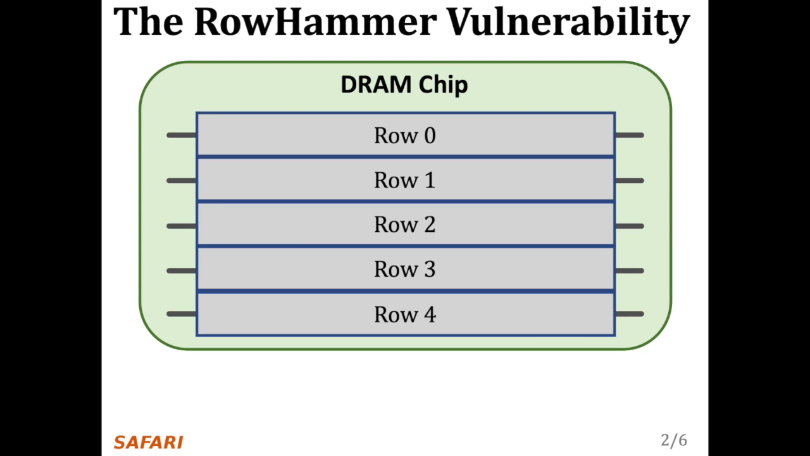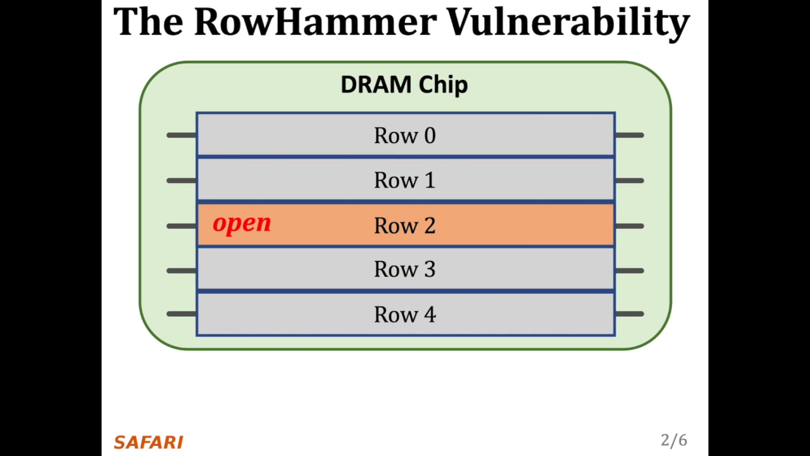In order to access data from a DRAM row, say row 2, the memory controller must first open or activate the row. After all requests are serviced from row 2, the memory controller must close or precharge the row in order to begin accessing data from another row.